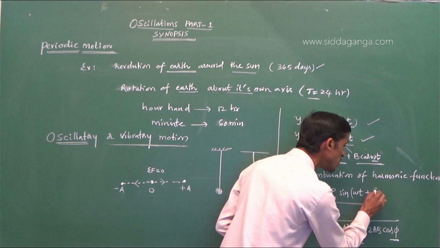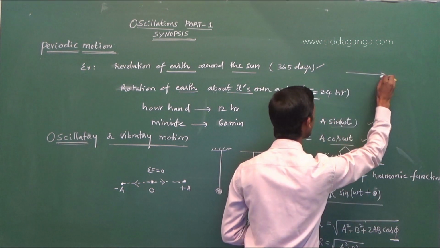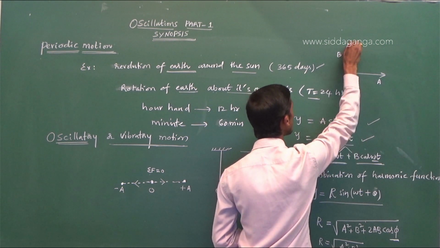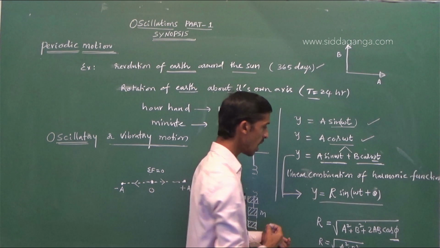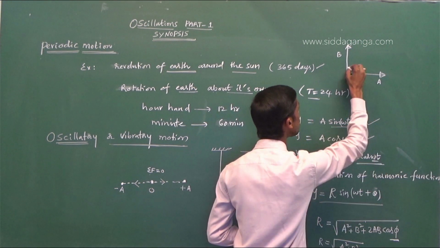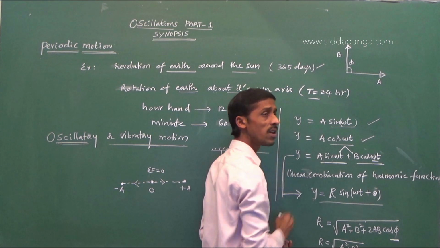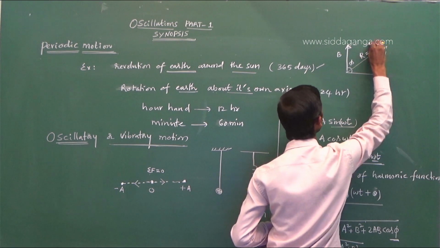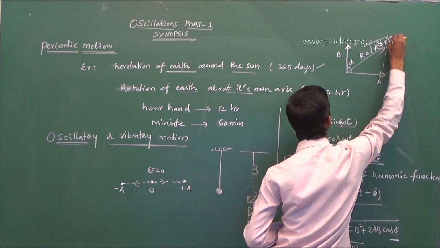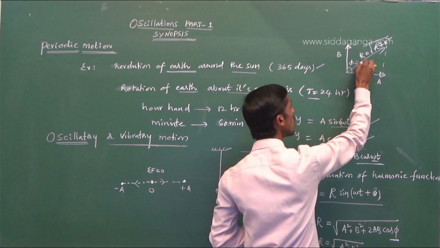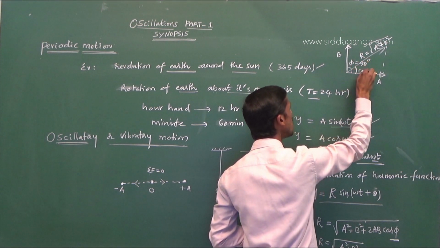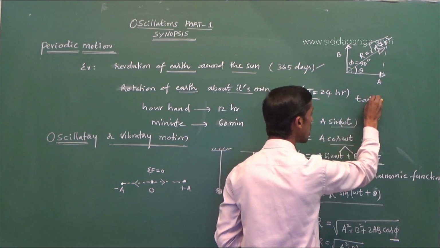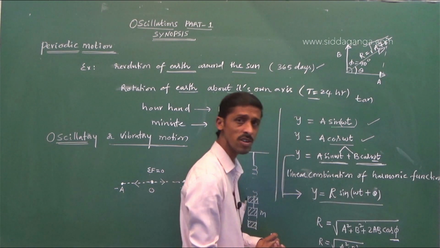Then what is the phase of the resultant wave? That means when you add the two amplitudes A and B, once you know the phase difference between these two, the resultant amplitude is calculated by the formula R is equal to square root of A square plus B square. Here phi is equal to 90 degrees. But what is the angle made by the resultant with one wave? That is tan theta. Very important thing, many times asked in the JEE examination.